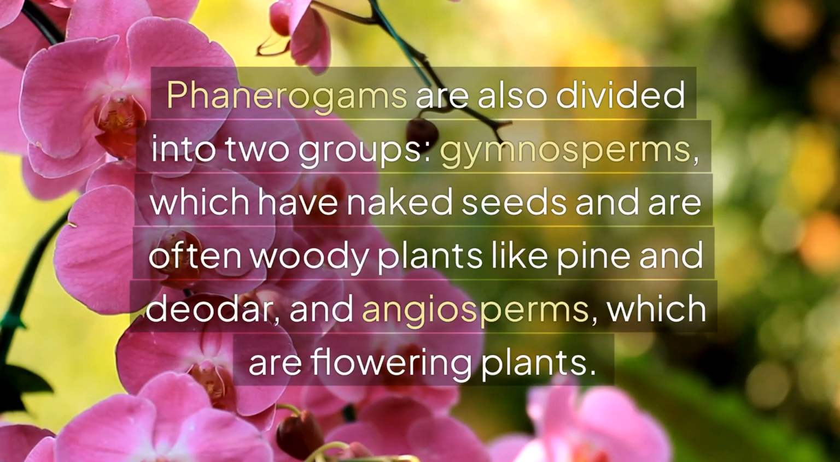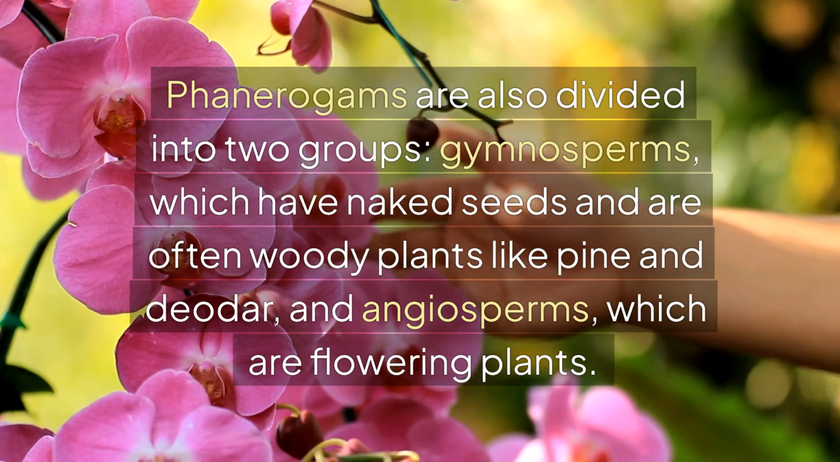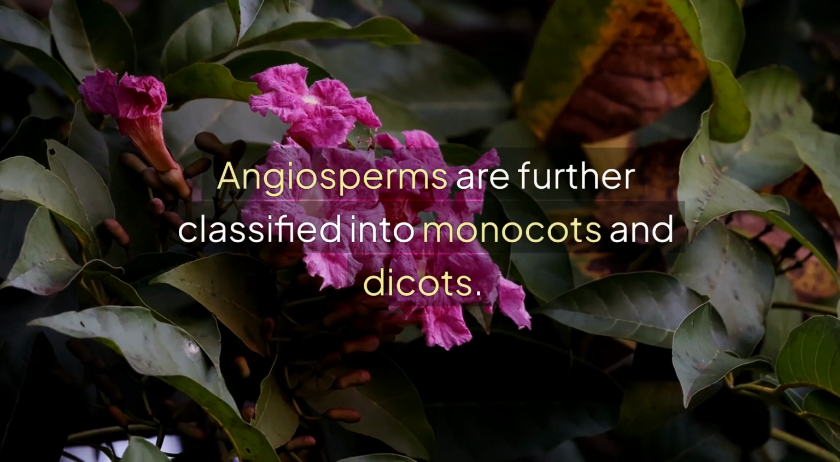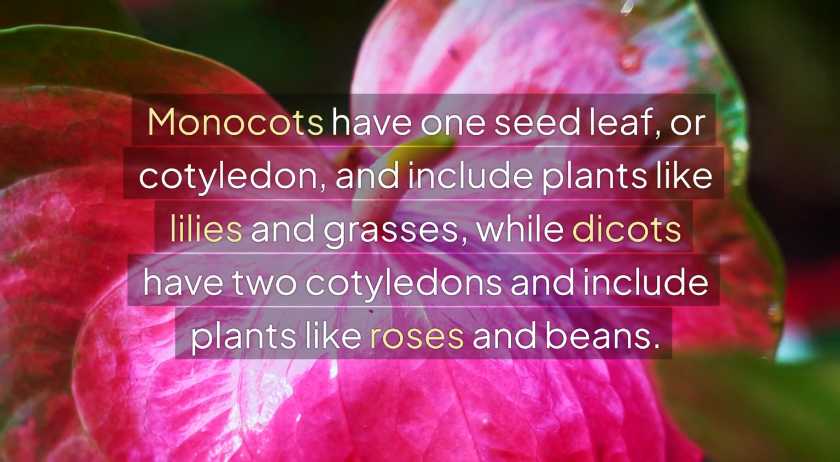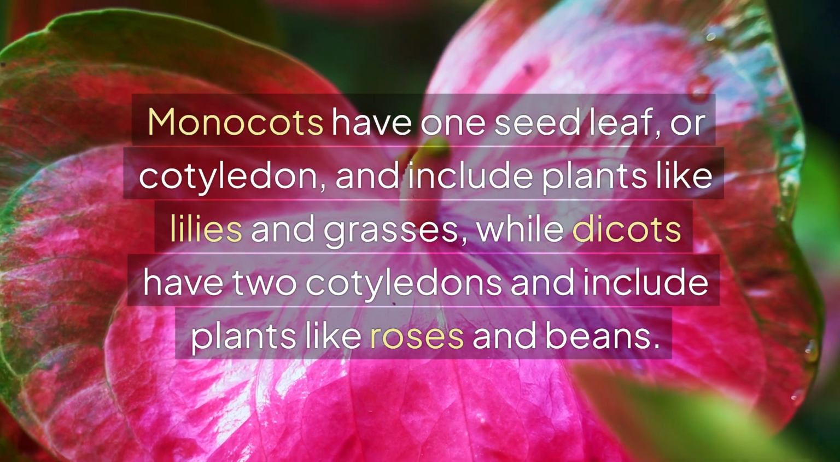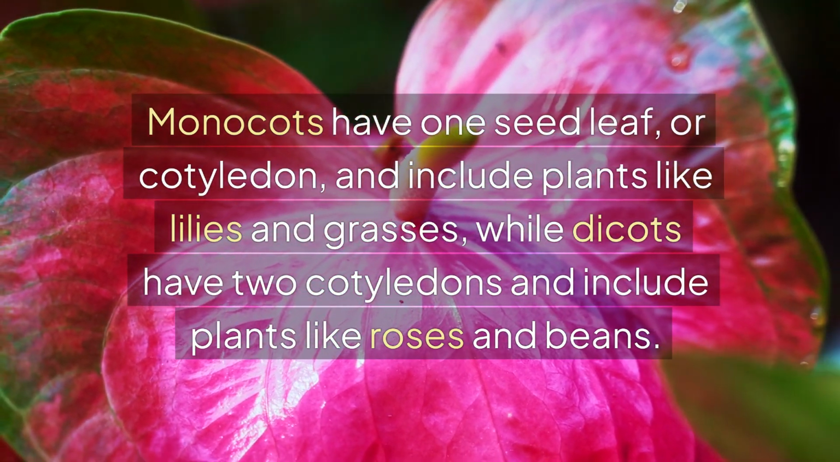Phanerogams are also divided into two groups: gymnosperms, which have naked seeds and are often woody plants like pine and deodar, and angiosperms, which are flowering plants. Angiosperms are further classified into monocots and dicots. Monocots have one seed leaf, or cotyledon, and include plants like lilies and grasses, while dicots have two cotyledons and include plants like roses and beans.